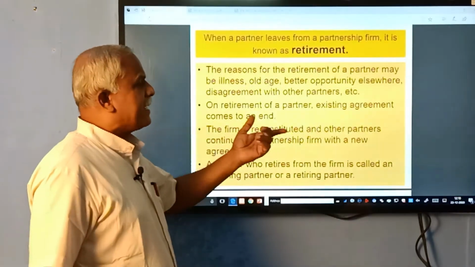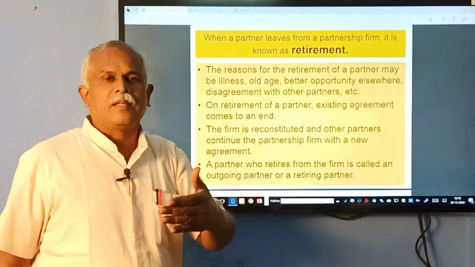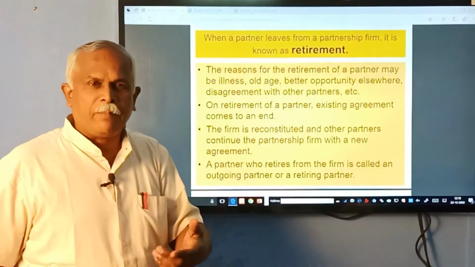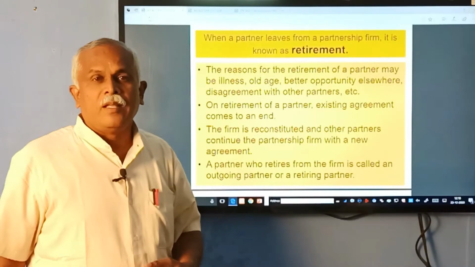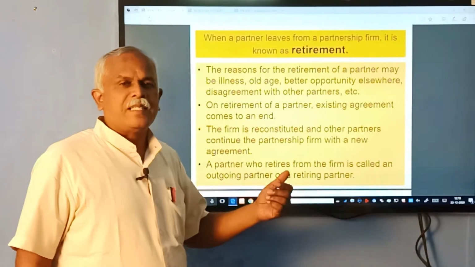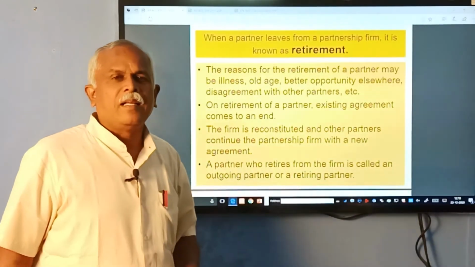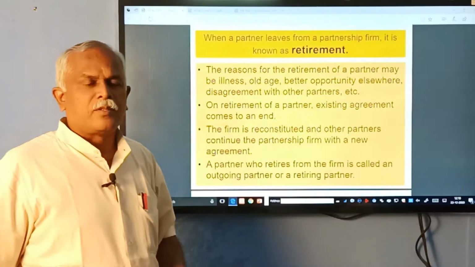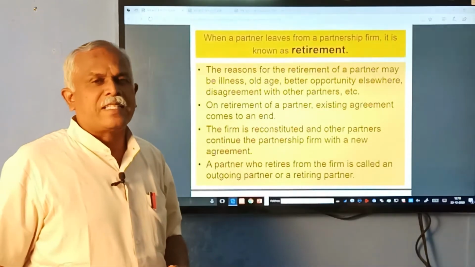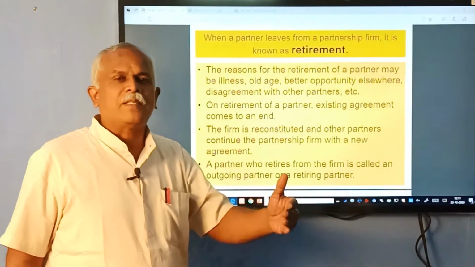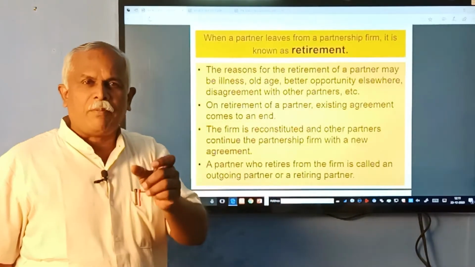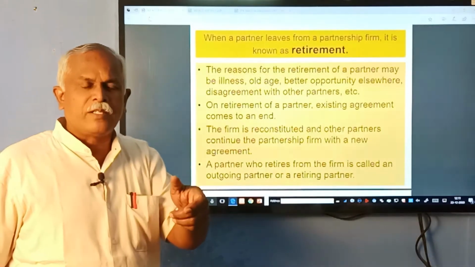The firm is reconstituted. Let us say there are 5 partners in a business firm. One wants to go off. The other 4 partners may like to continue the firm. The person who is going out is called the retiring partner. The other partners may continue the business. This is called a dissolution of partnership. The partnership goes into dissolution.